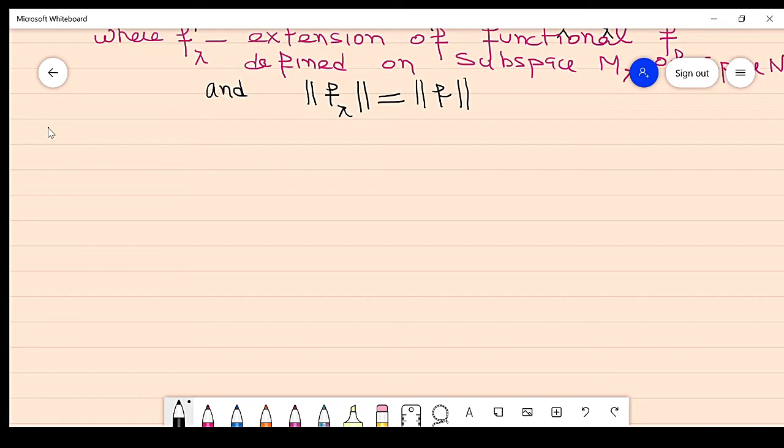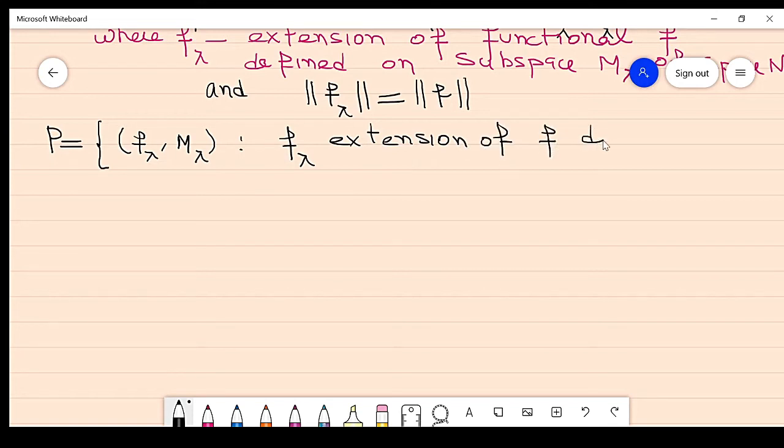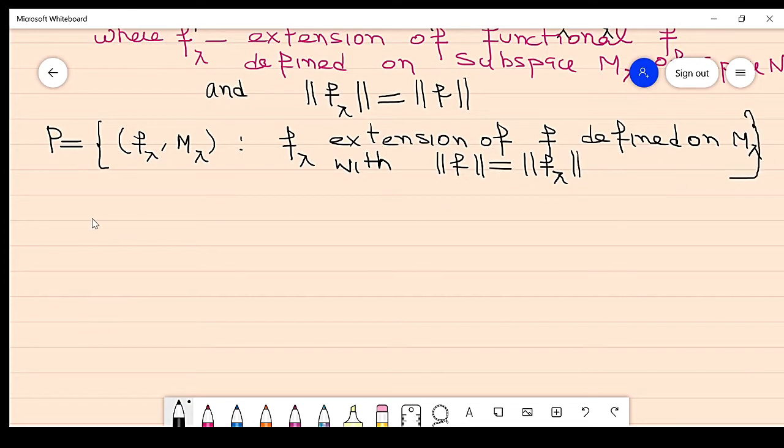So mathematically it can be written as P, which is equal to the set consisting of ordered pairs (F lambda, M lambda), where F lambda is an extension of F defined on M lambda, with the norm of F lambda equal to the norm of F. So this is P, and on this P, now I define some relation.